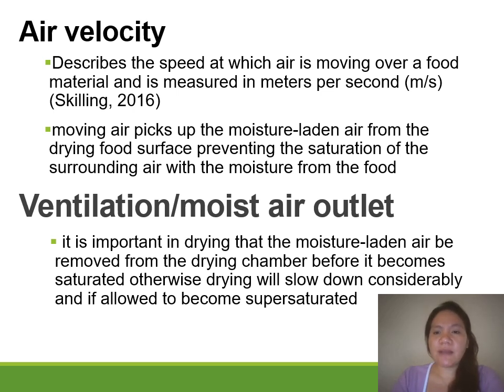When it becomes saturated, it will affect the drying rate. That is why it is important to have your ventilation or the outlet of the air before your food products become super saturated. When they become super saturated, it will affect the quality of your food product.